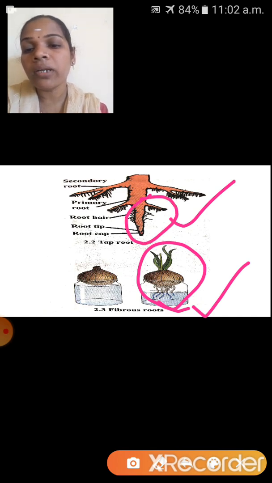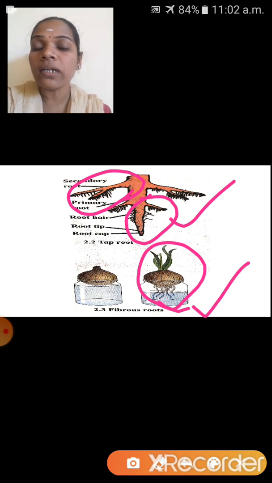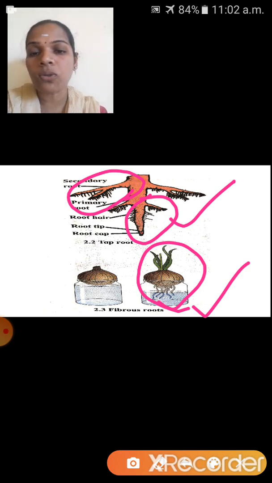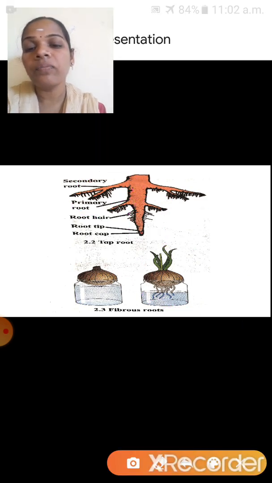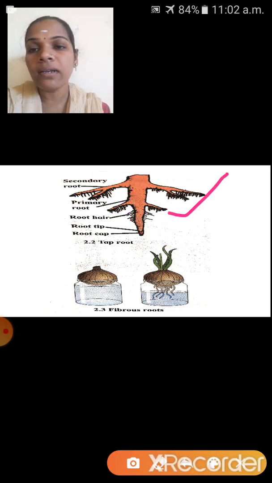From this primary root, secondary roots are forming. These secondary roots are spreading into the soil. So these roots, children, are present in dicotyledonous plants, that means taproot, and these fibrous roots are present in where? Yes, monocotyledonous plants.